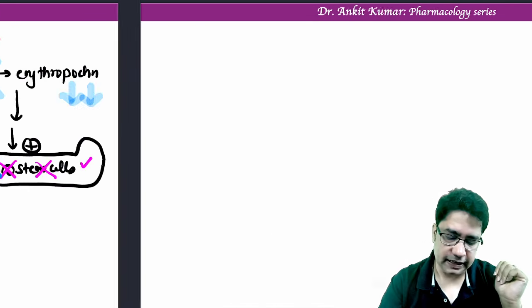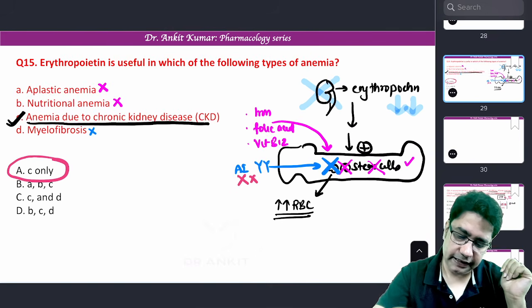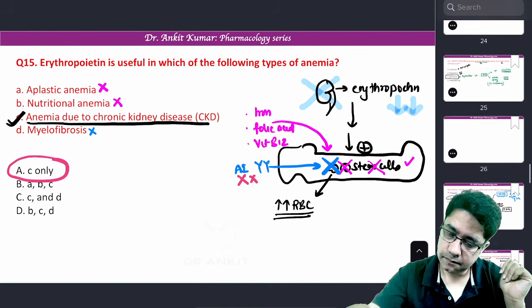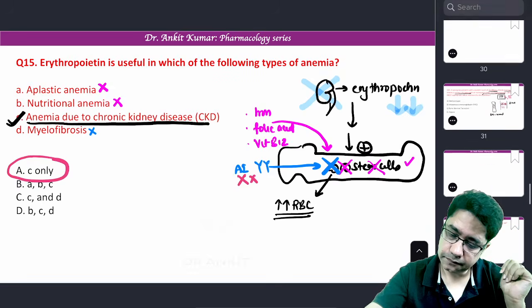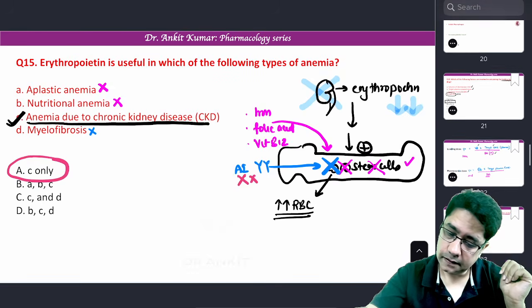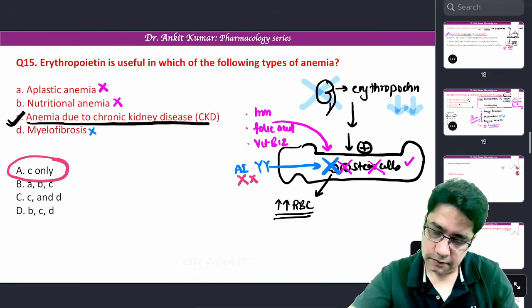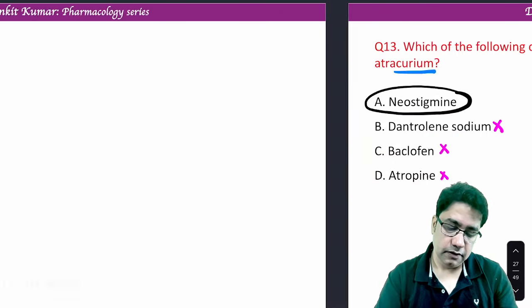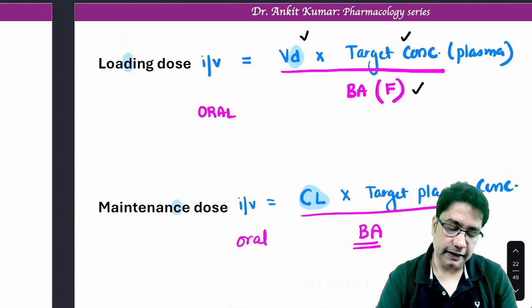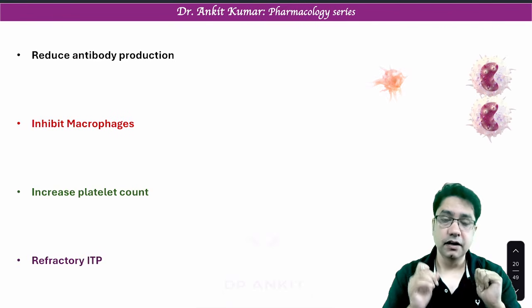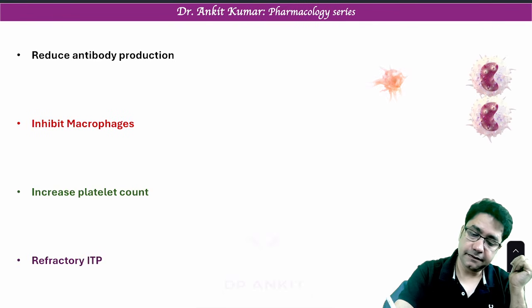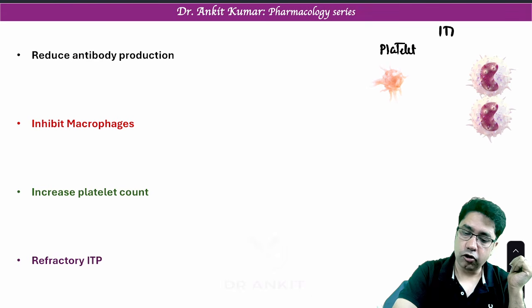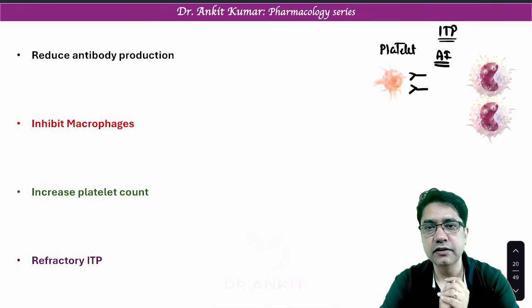So let me show you a slide of ITP. Just a second. So let me show you a slide how to treat ITP. We will understand with pathology. So suppose this is a platelet. In ITP, it is an autoimmune disease. Let's say antibodies are produced against platelet.